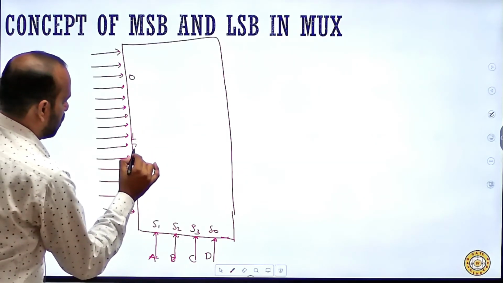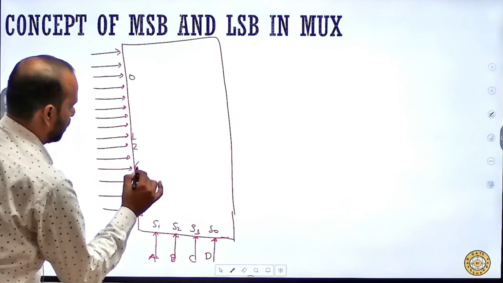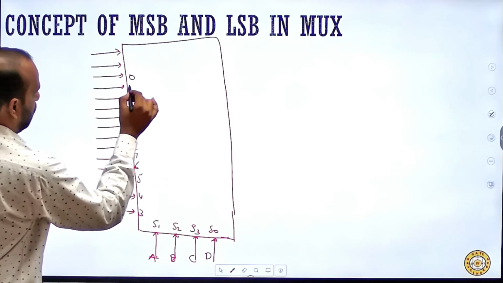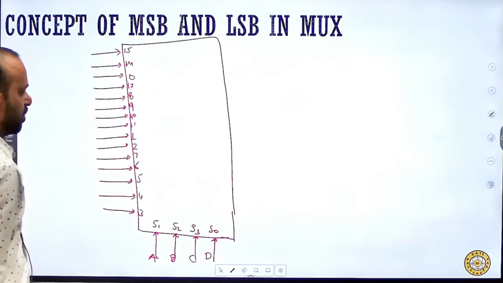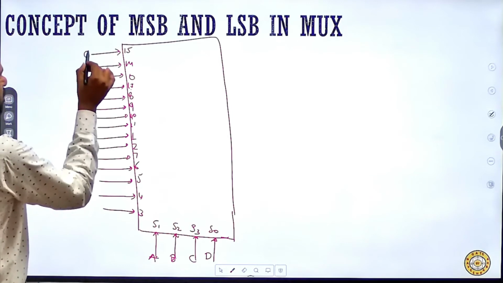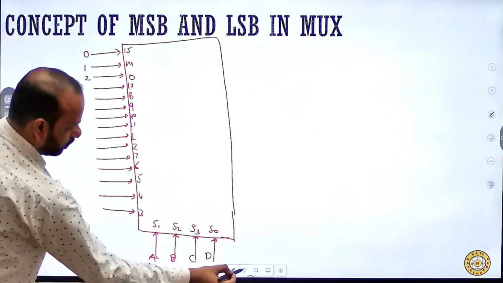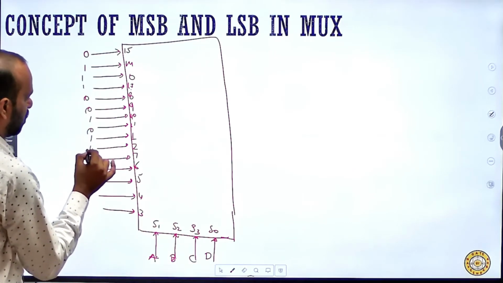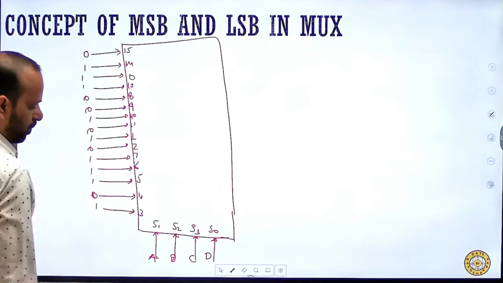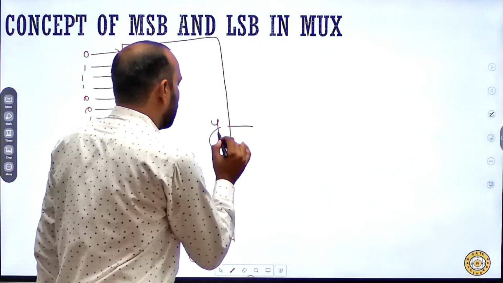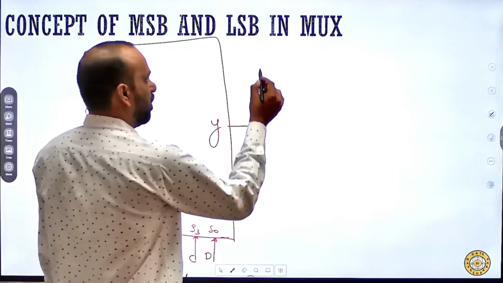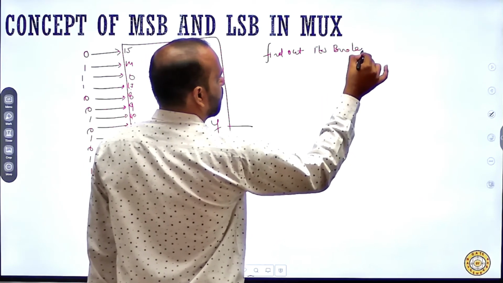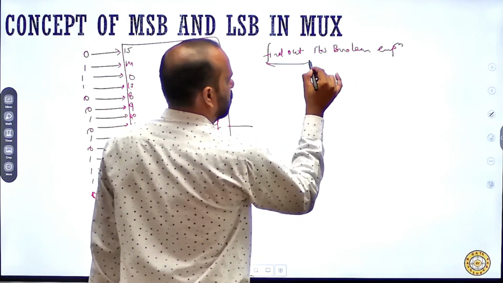Zero, 1, 2, 3, 4, 5, 6, 7, 9, 10, 11, 8, 13, 15 and 14. Let's suppose I have written like this and I bound some data over there: 0, 1, 0, 1, 1, 0, 0, 1, 0, 1, 0, 1, 1, 1, 0, 1. And if the examiner asks you to find its Boolean expression, there are two ways.